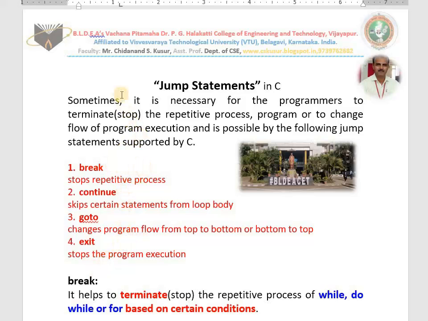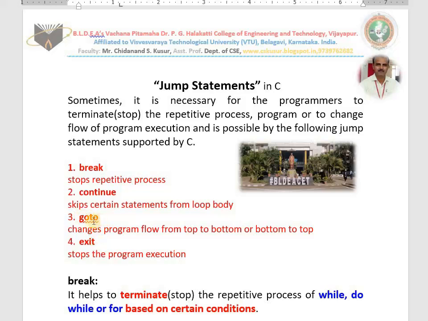As we know already, the written program works sequentially. Sometimes we need to stop the entire program based on a certain condition. How do you stop the program? That is possible by exit. Exit means it stops the program execution right there. Wherever you use it, there it stops. That is why we call it a jump statement.